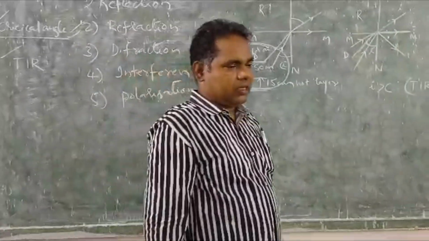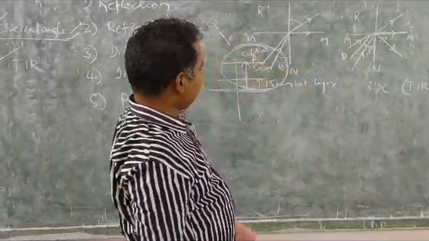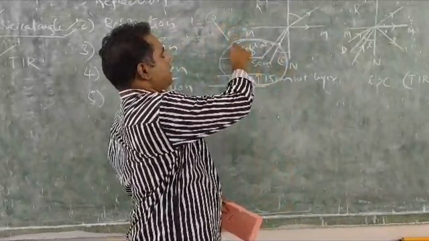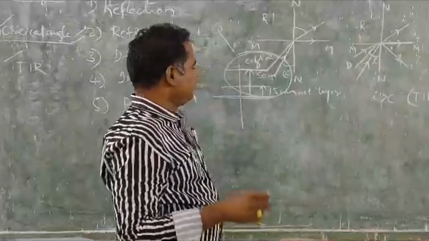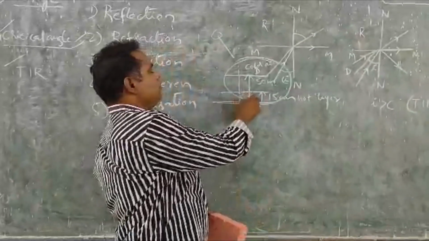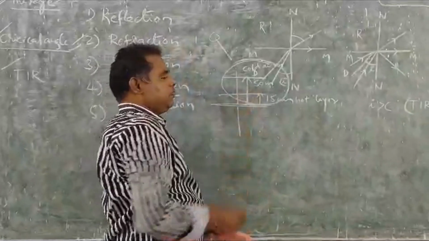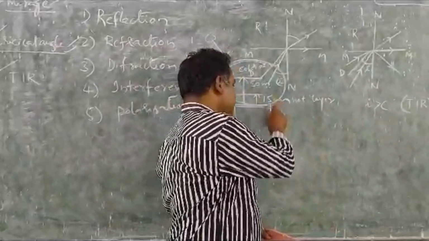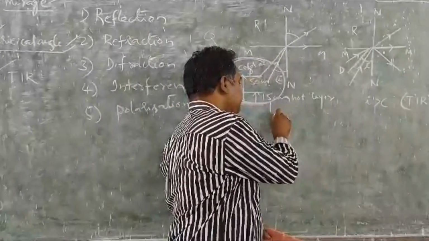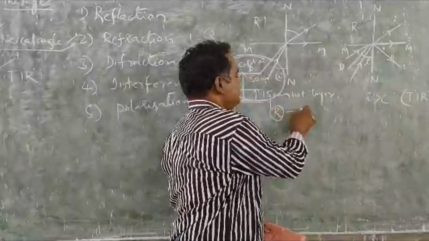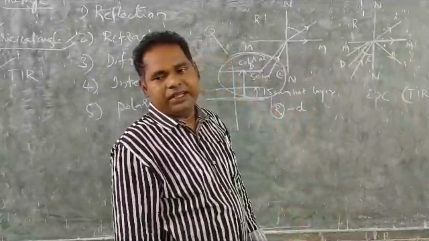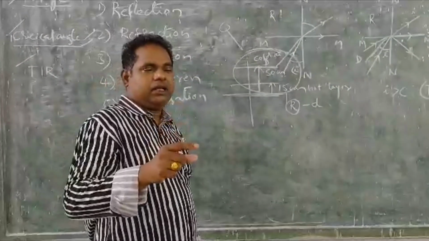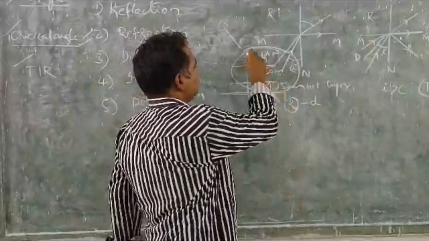So one thing we have to understand here. The hot layer is a rarer medium because its density is less. Hot air's density is comparatively lesser than the cold air. Its density is more.